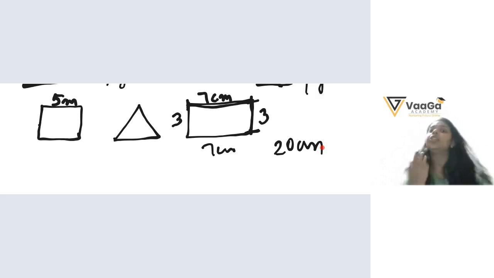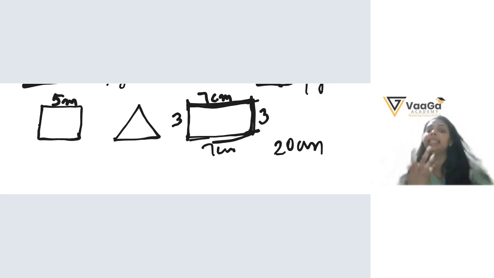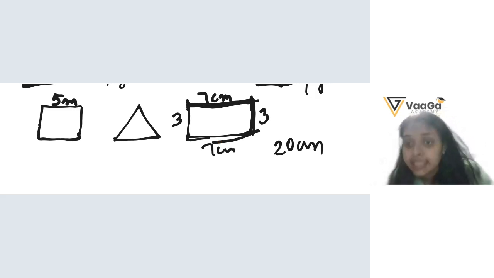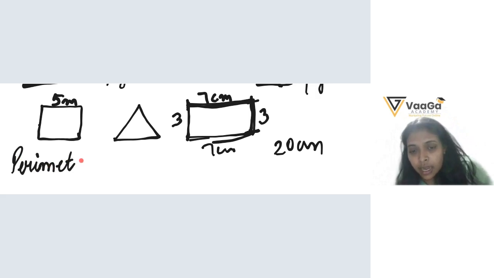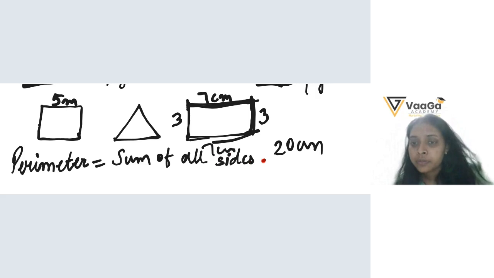Yes. So this is perimeter. This means that this shape is 20 centimeters in total. So basically the word perimeter defines the sum of all sides. Okay? First you understand what ma'am is saying. You know perimeter, what is perimeter? Sum of all sides. Did you get it?